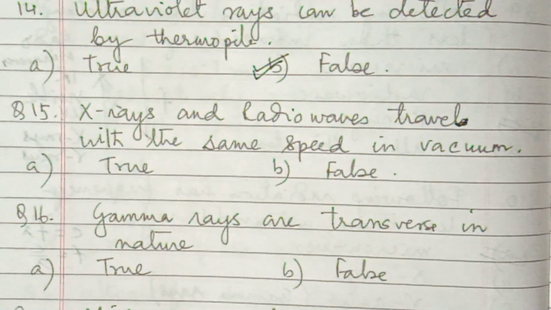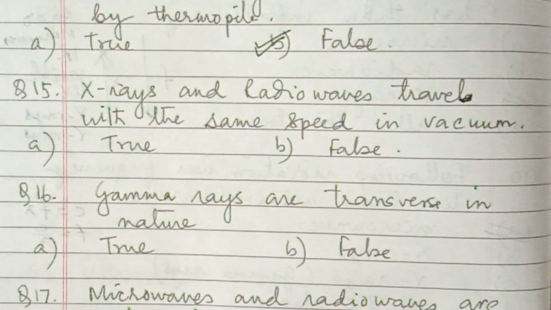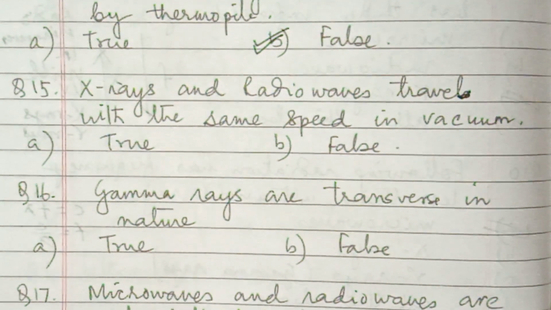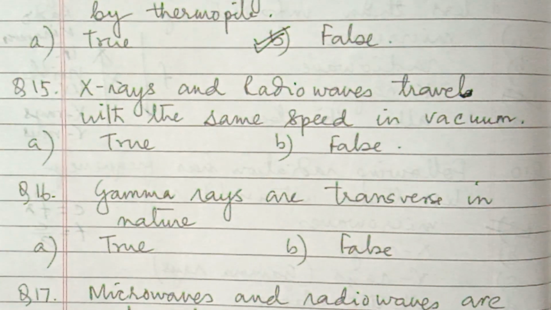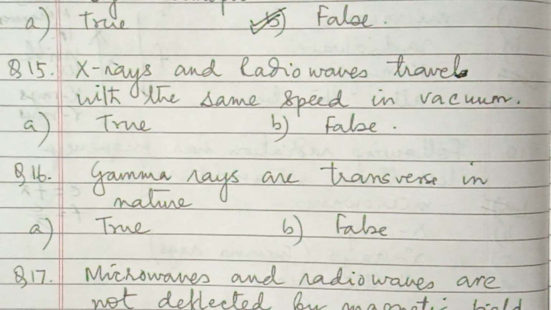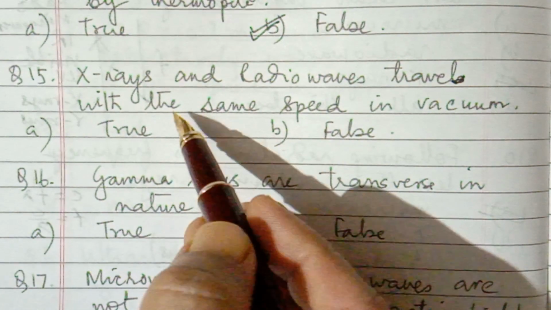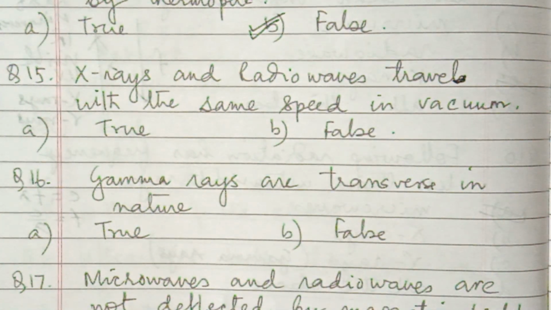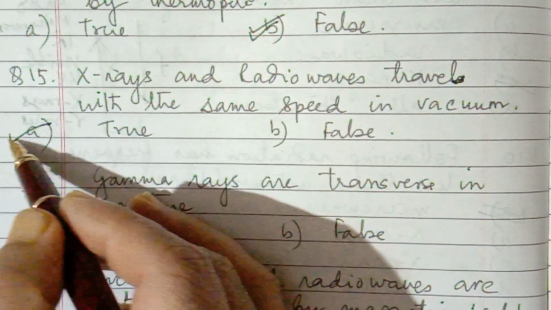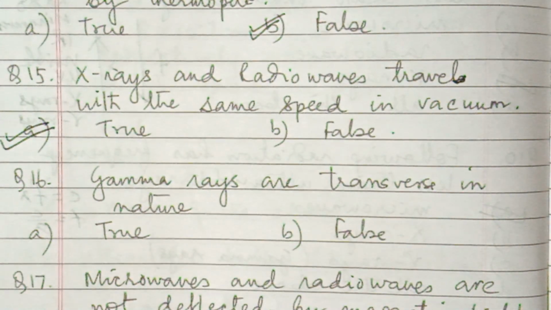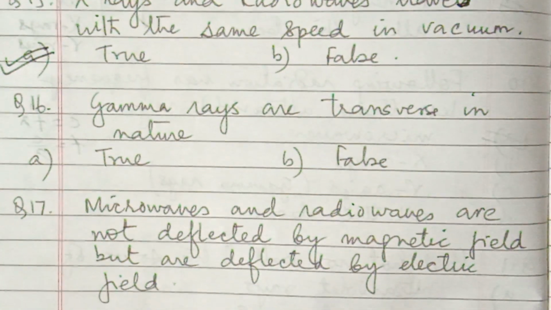Ultraviolet radiations are detected by the effect on silver chloride solution, which changes from white to brown or black color. That way they can be detected. Next, question number 15. X-rays and radio waves travel with the same speed in vacuum. This is the common property of all the electromagnetic waves, so this is true. Same speed in vacuum, so the ratio of their velocity will be 1:1.